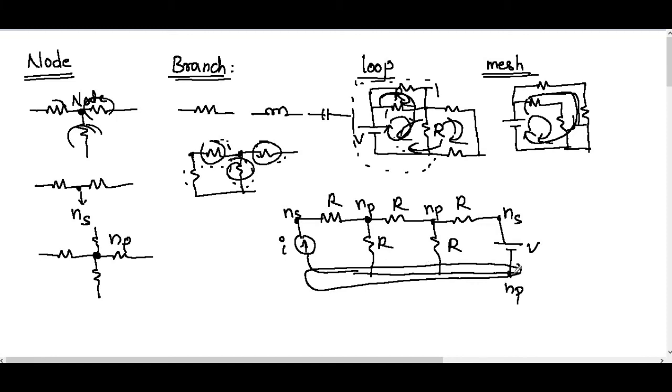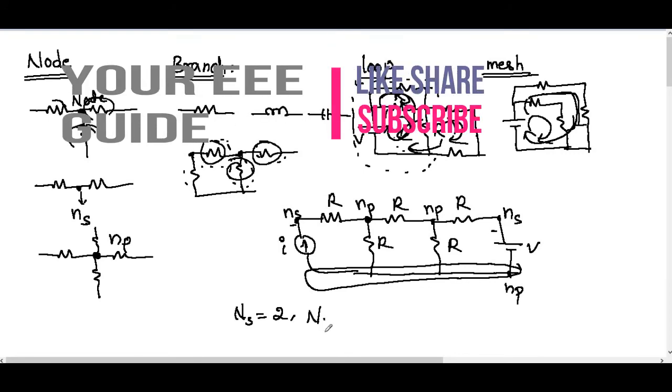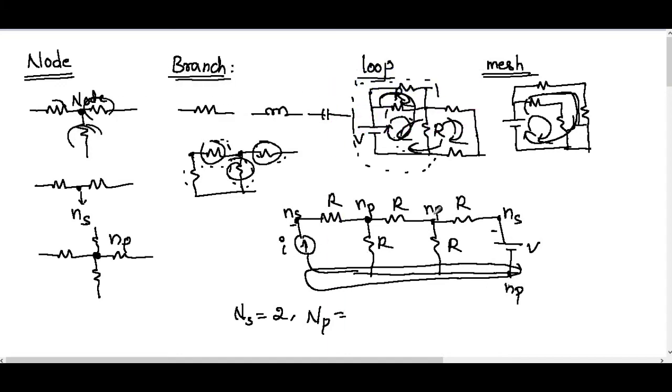For this node we have a voltage source, a resistor, one more resistor and a current source, so one more principal node. Now calculate the nodes. Simple nodes: two. Principal nodes: three. So in total we have 5 nodes in this circuit.